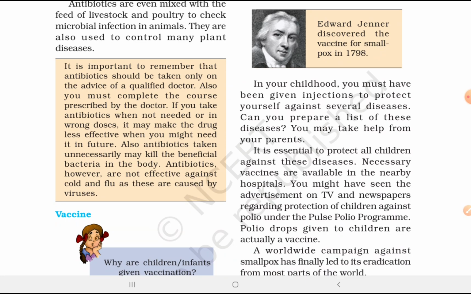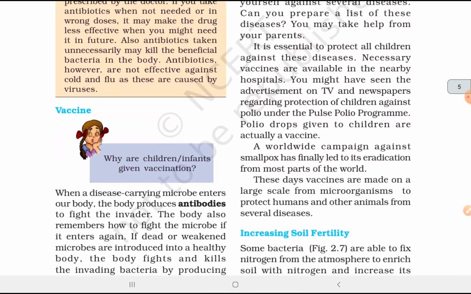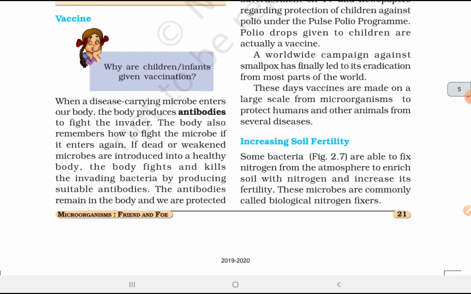You might have seen the advertisement on TV, newspapers regarding protection of children against polio under the Pulse Polio program. Polio drops given to children are actually a vaccine. A worldwide campaign against smallpox has finally led to its eradication from most parts of the world. These days, vaccines are made on a large scale from microorganisms to protect humans and other animals from several diseases.